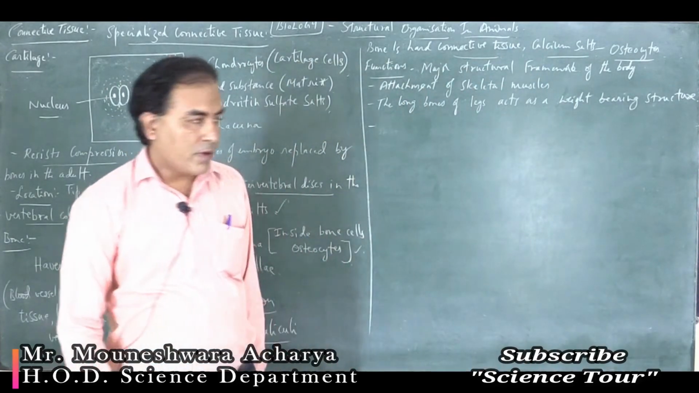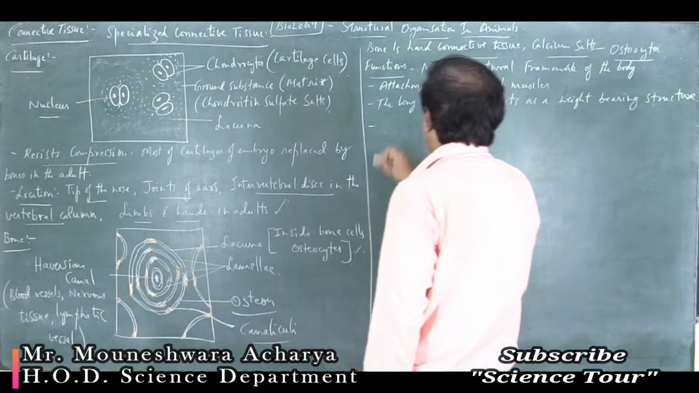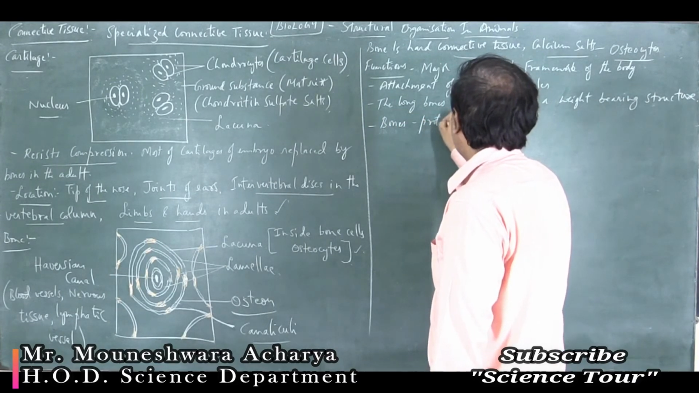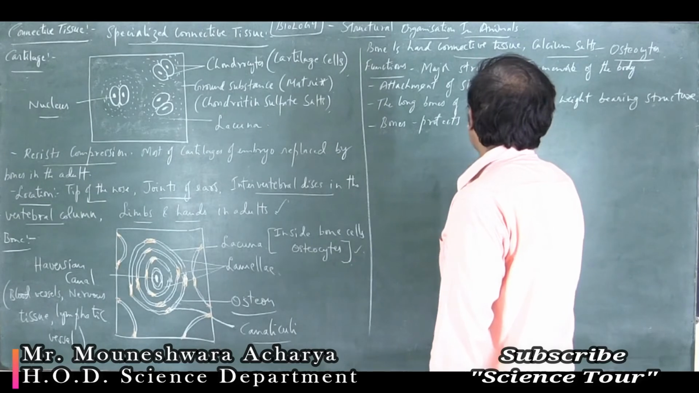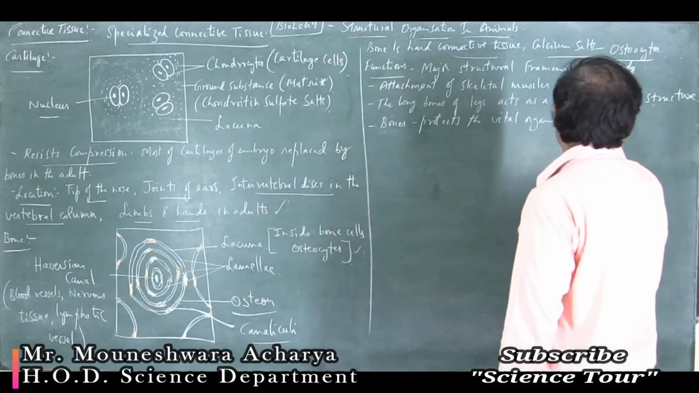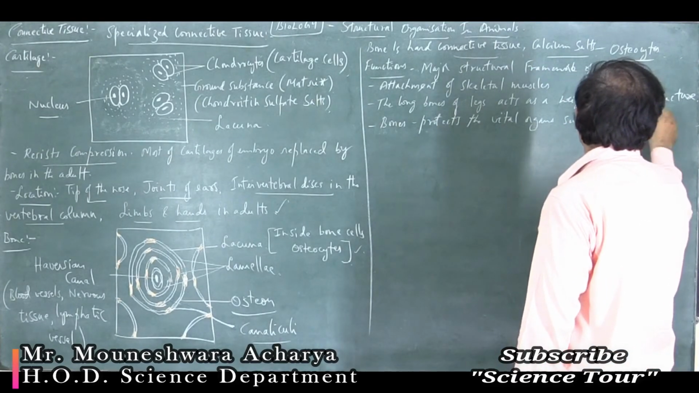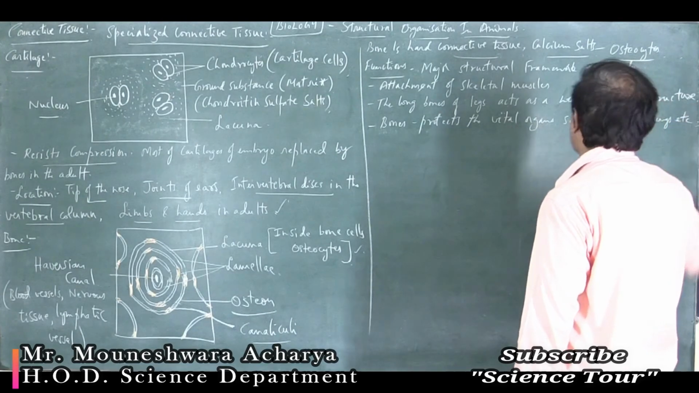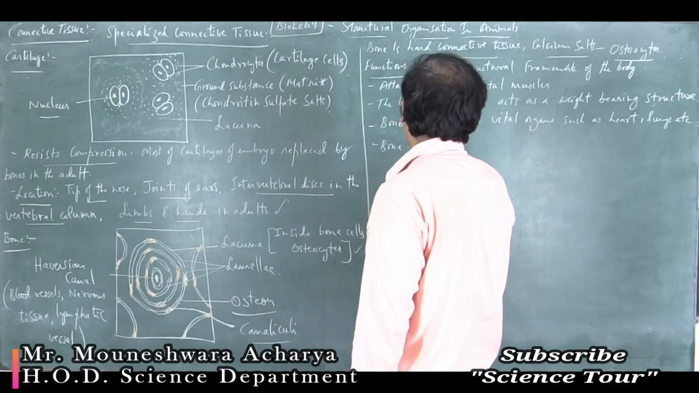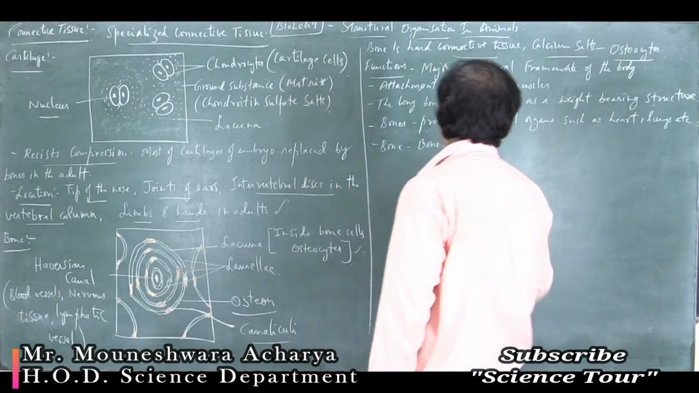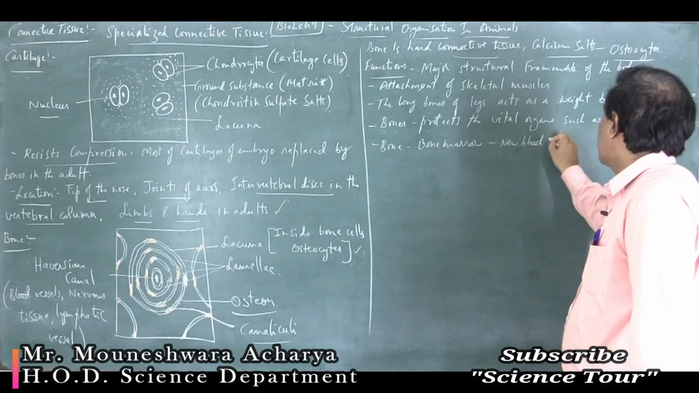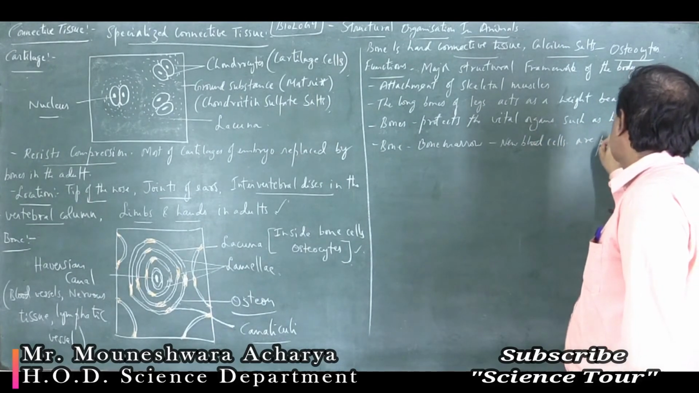Okay, so the bones help for attachment of the muscles, and also bones give protection, or they protect the vital organs such as heart, lungs, etc. The bone contains inside a structure called bone marrow, where new blood cells are produced.